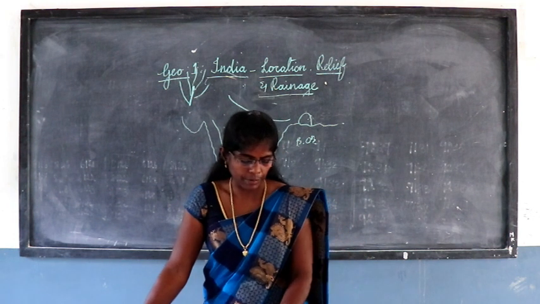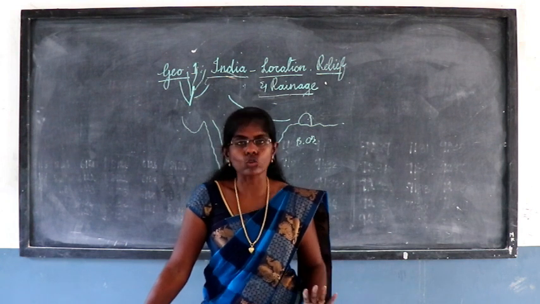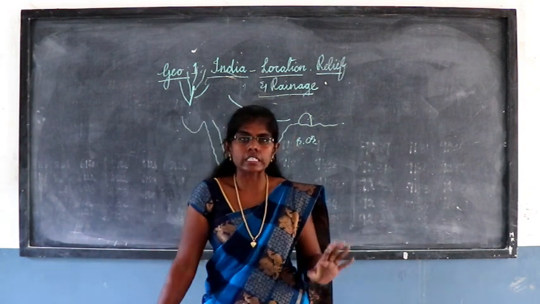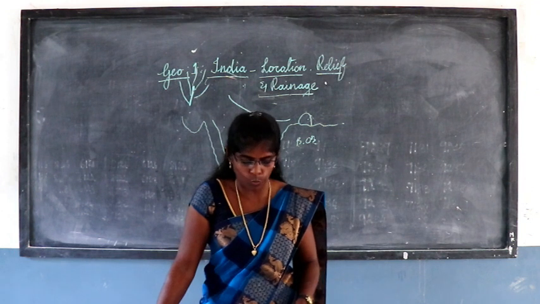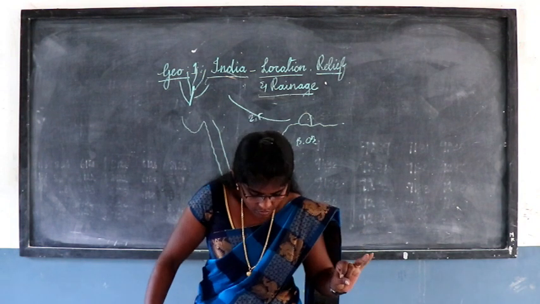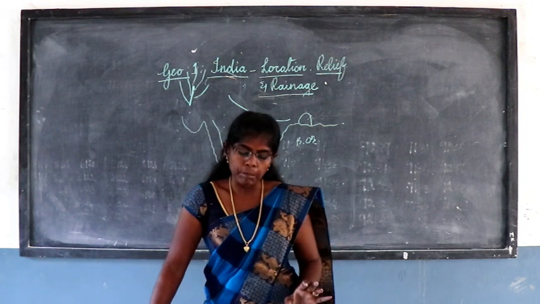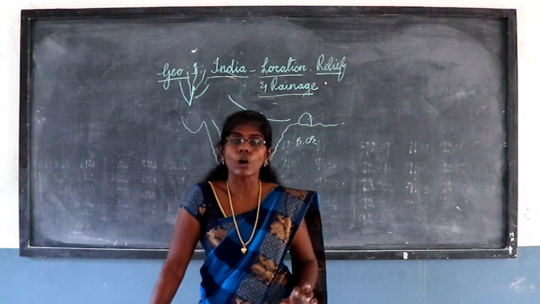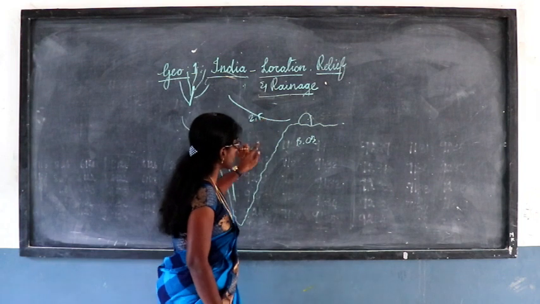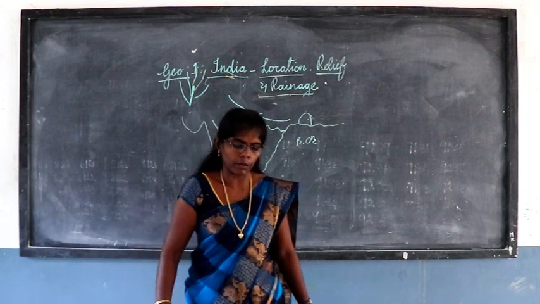The first one is Mahanadi. It originates near Raipur district, Chhattisgarh state, and flows to Odisha. Mahanadi is located in this area. Its length is 851 km. Major tributaries of Mahanadi are Seonath, Telen, Sandur and Ib. It empties its water into the Bay of Bengal, since it is located in the eastern part.